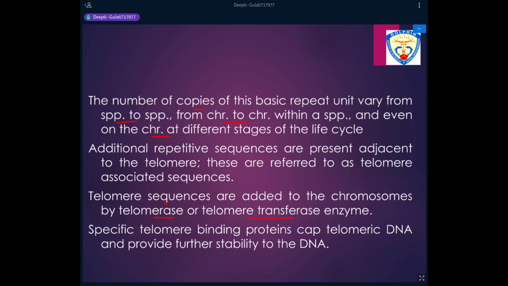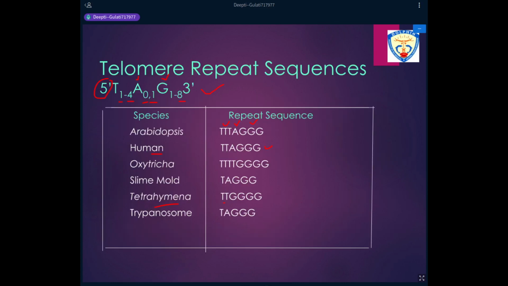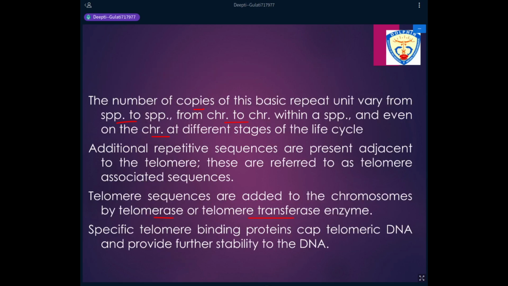For example, in human beings, as I said, the repeat unit is TTAGGG, and the telomerase enzyme adds about 2500 copies of this repeat sequence at the end of the chromosome in human beings. So about 2500 copies of the sequence are added in case of humans by the enzyme that is telomerase or